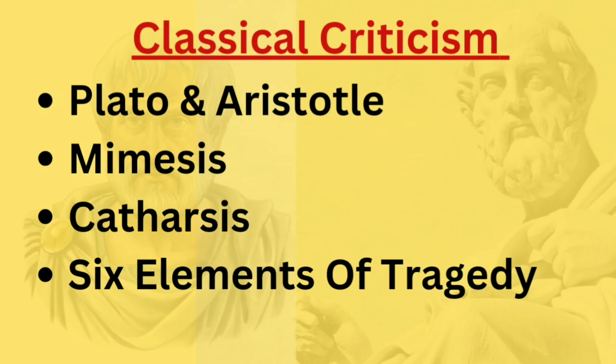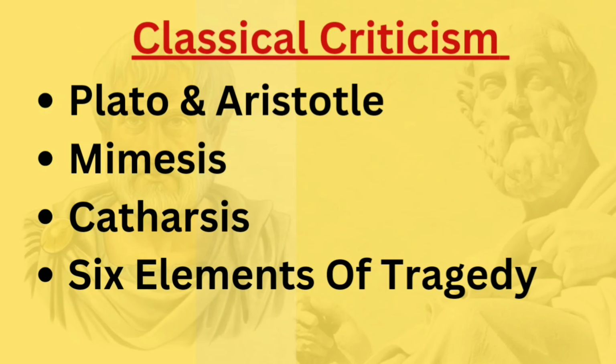First one is I.A. Richards' intentional fallacy and its theory. This was a previous year question, in which the question was to identify some of the most important principles of criticism according to I.A. Richards. So you must cover this one. And the second one is practical criticism. Then there is T.S. Eliot, and the last one is John Crowe Ransom as critic. This was also a previous year question.